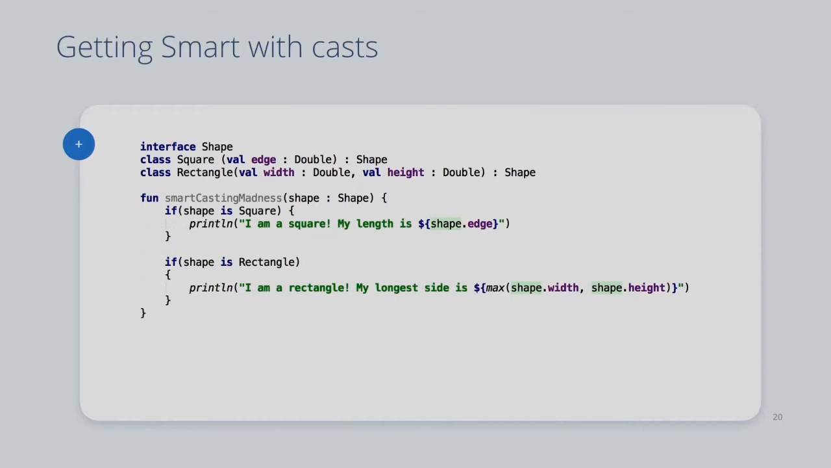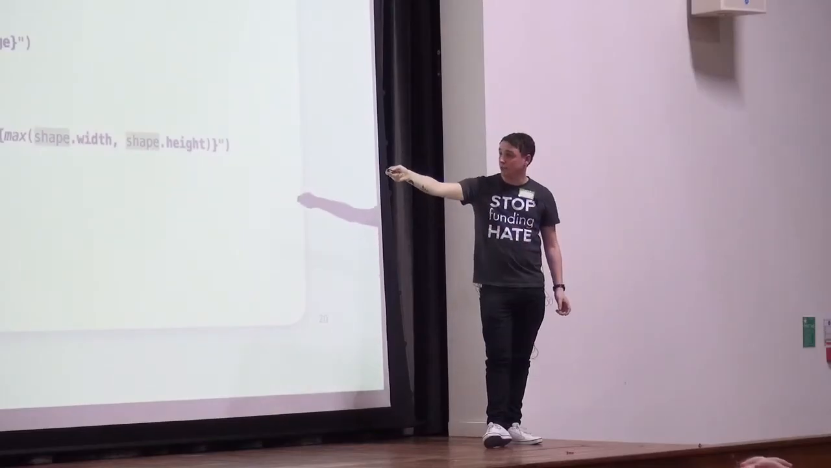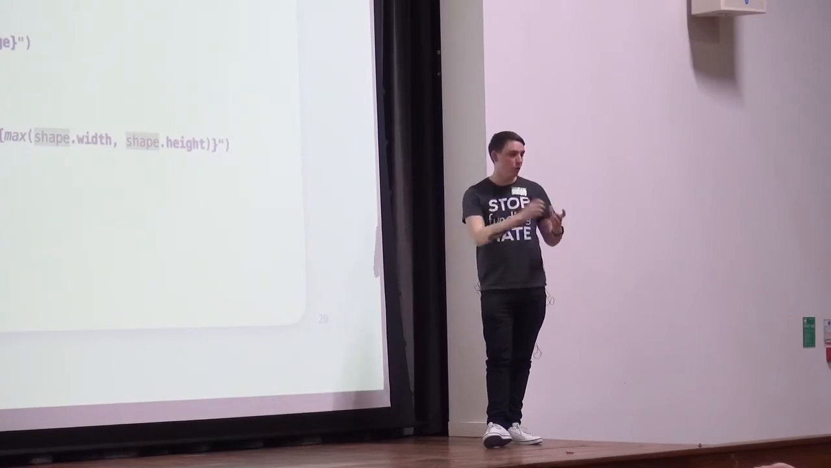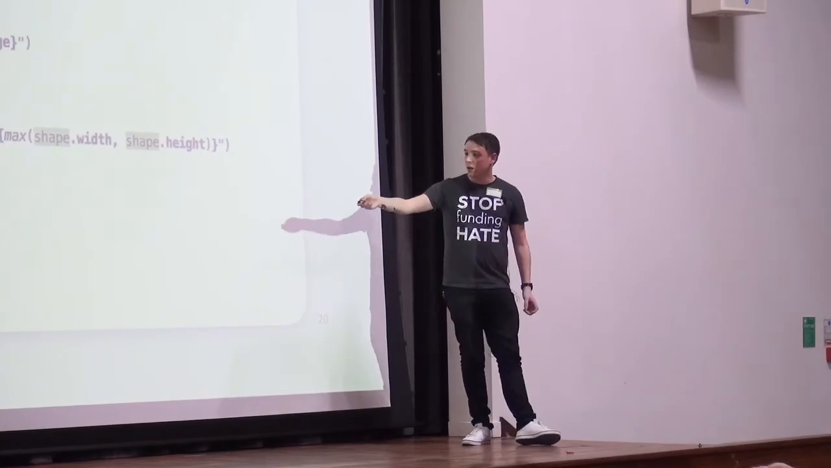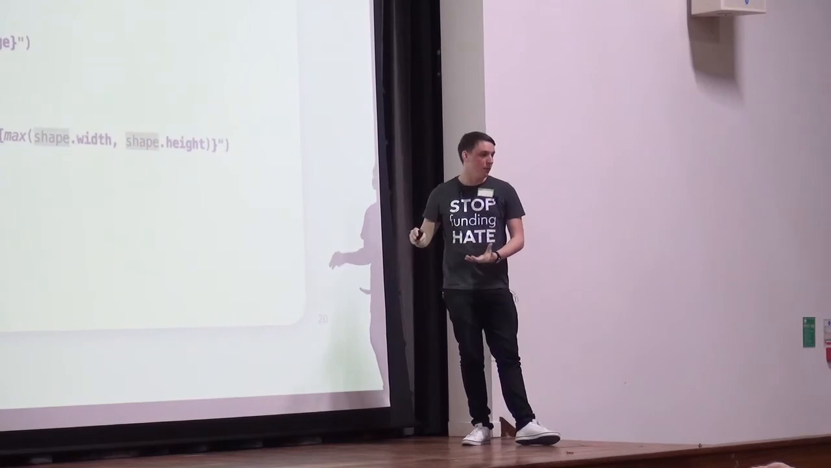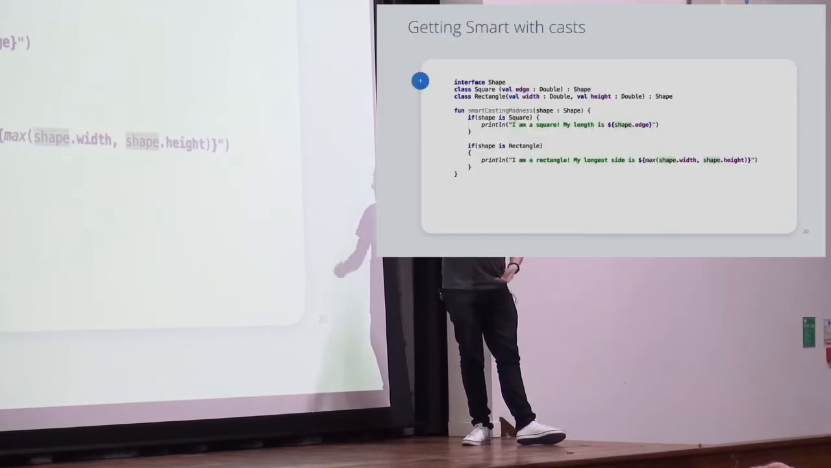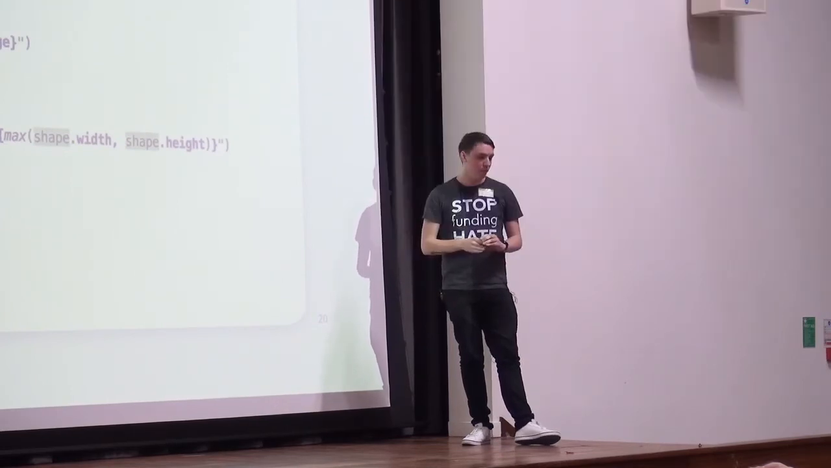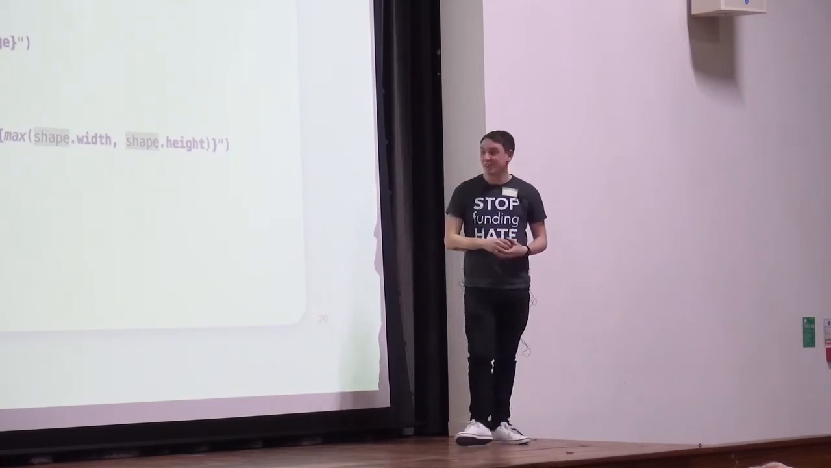I'm able to use the edge property from Square and the width and the height property from Rectangle without changing that variable. I'm not casting that. I'm not casting shape, which is just the Shape interface, to Square or to Rectangle before using that property. The compiler knows that in this block, it's 100% going to be a rectangle, so it'll let you use those properties as if it was a rectangle. So within this block, the compiler knows with 100% certainty that shape is a square, so it'll let you use the properties of a square. How cool is that? Yeah?